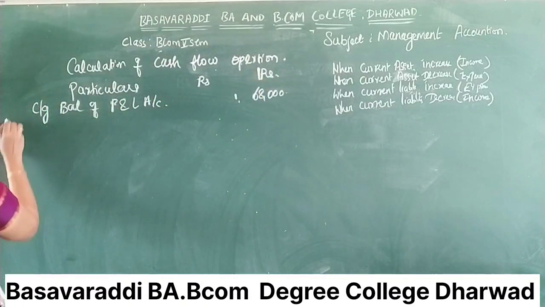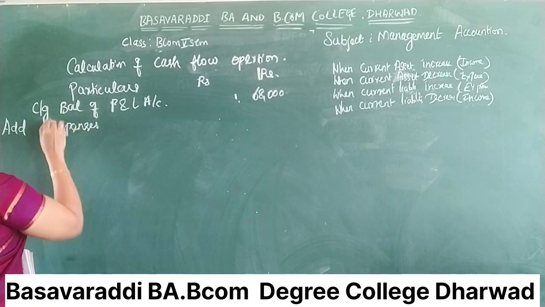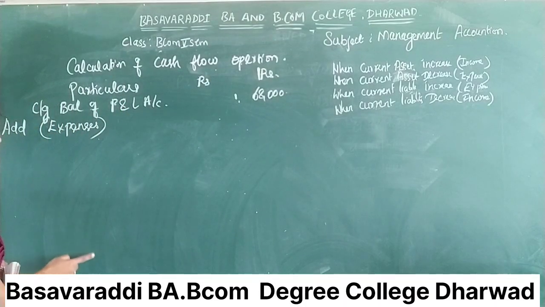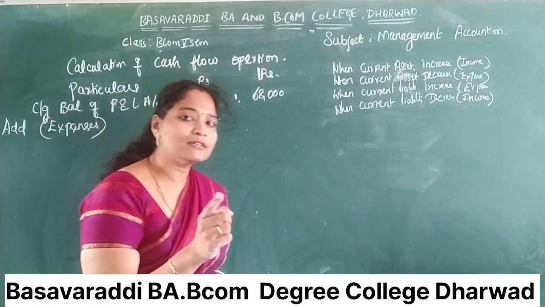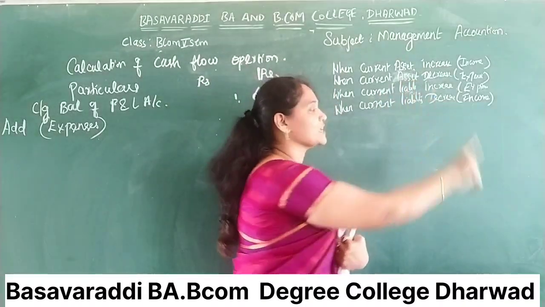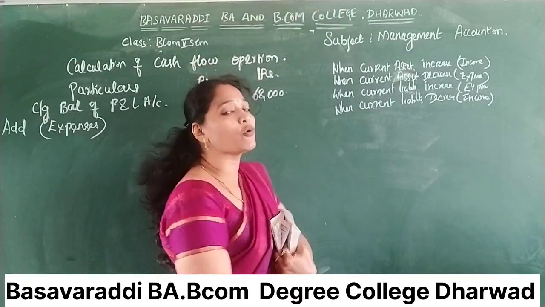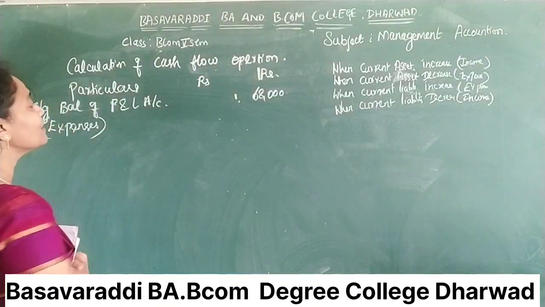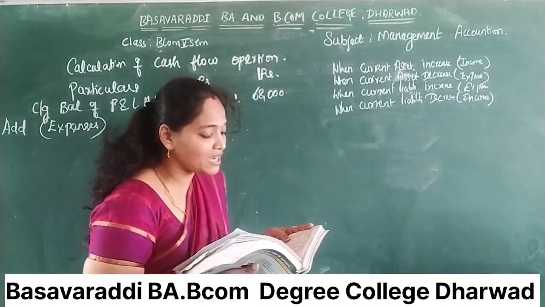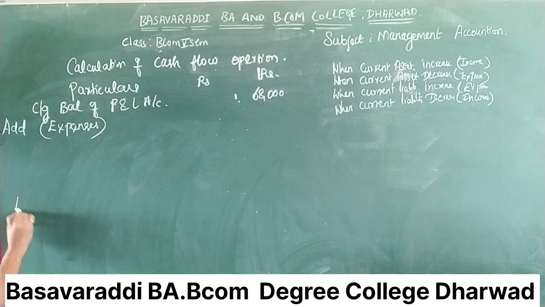The next one, add all expenses. As well as, when the current asset is increased, you have to enter it in the income column. When the current asset is decreased, enter it in the expenses column. When the current liability is increased, expenses column. When the current liability is decreased, income column. Depending upon these four rules, you have to enter in the problem. First entry, sundry debtors. It is a current asset. What happened? Increase. So current asset is increased. Income column.